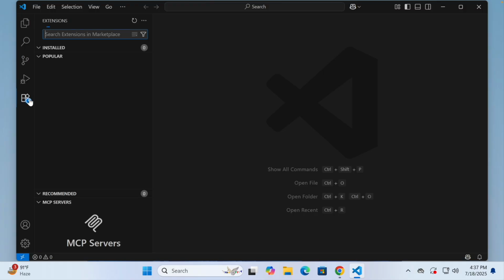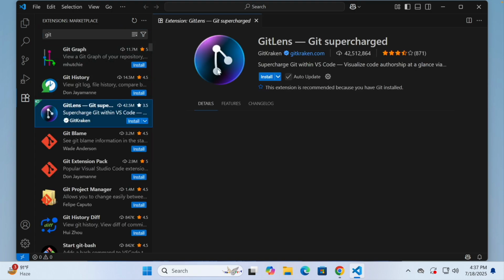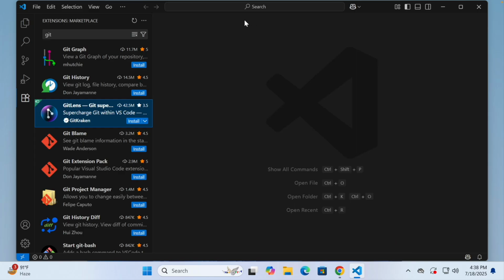And for the betterment, there are plenty of extensions. You can see recommended GitLens, and this is what I wanted to install. Just search for Git, and you will see GitLens is very popular. You can see this one here, right? In case we want to, we will surely install it.